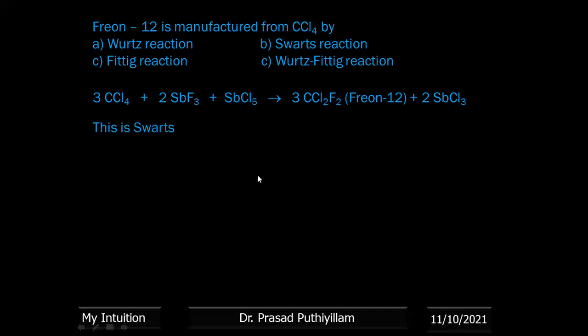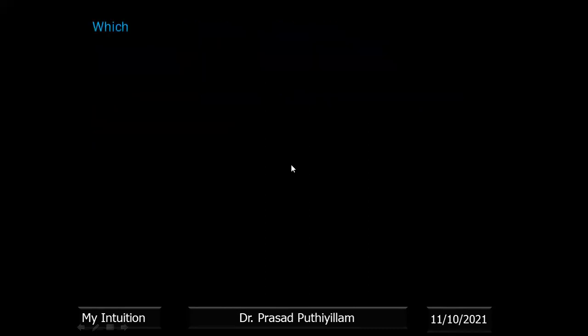That can be done by the Swarts reaction. This is also an example of the Swarts reaction, like what we saw earlier, where alkyl halide reacts with AgF. Alkyl fluorides are prepared by the Swarts reaction.